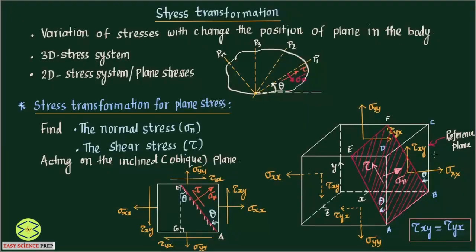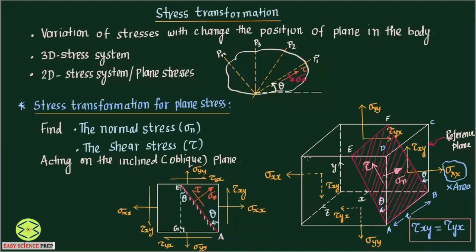If you see the vertical plane ABCD, the stress acting on it is sigma xx and tau xy. If I want to convert this sigma xx into force, then I will have to multiply it by the area of ABCD. So we must multiply with this area. The area is going to be the vertical length AD and the thickness, which we call thickness T.